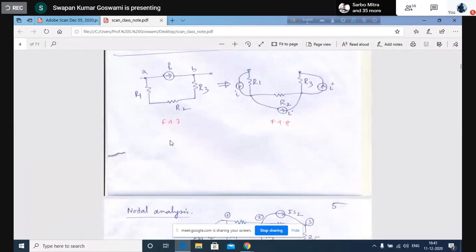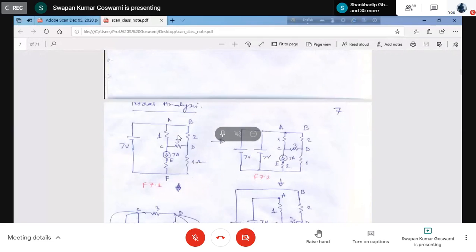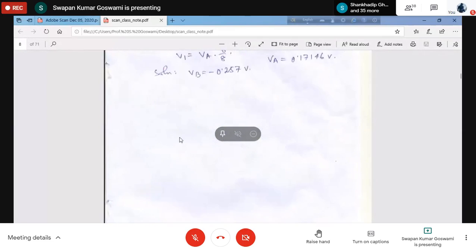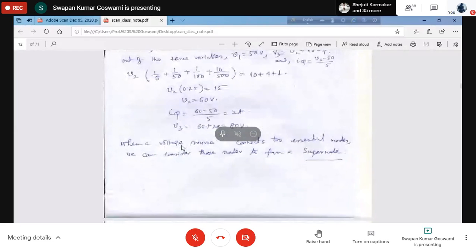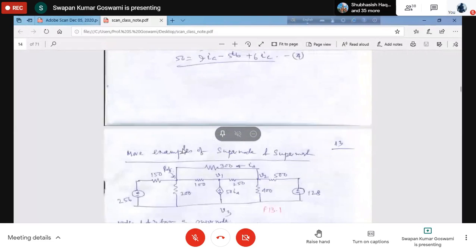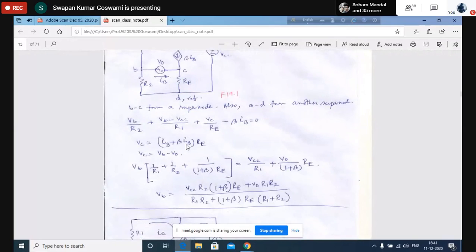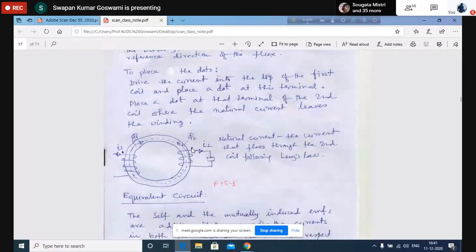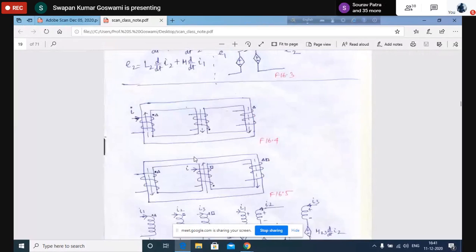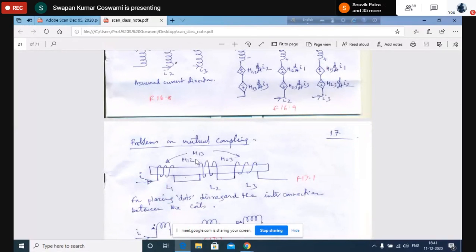So we were discussing graph theory. We have started some basic definitions. In graph theory, we have discussed so far the graph, subgraph, then path, connected path, closed path, then also the tree, what are branches, what are links, how many links will be there, the basic loop, and what are the non-basic loops.